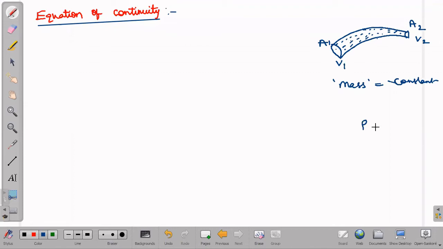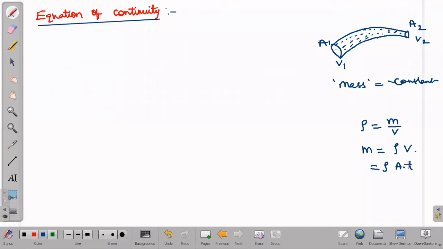Mass we can write in terms of density as density is equal to mass by volume. Now here, mass is equal to density into volume. I can write volume as length into length into length. It becomes a volume. So length into area.